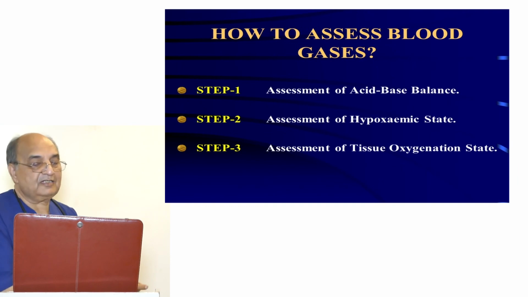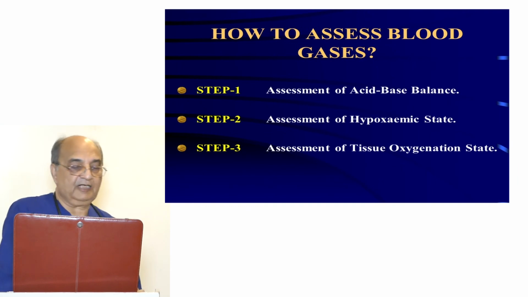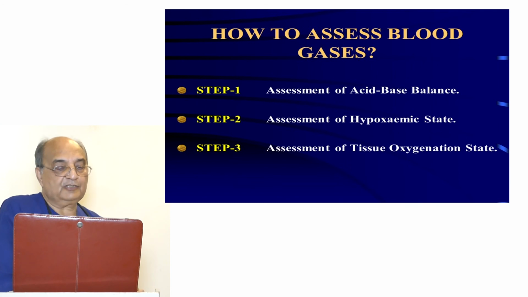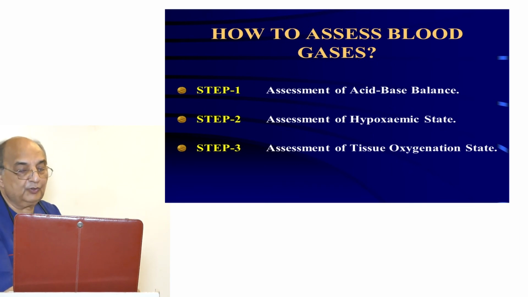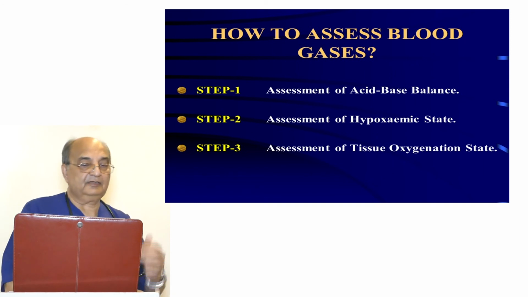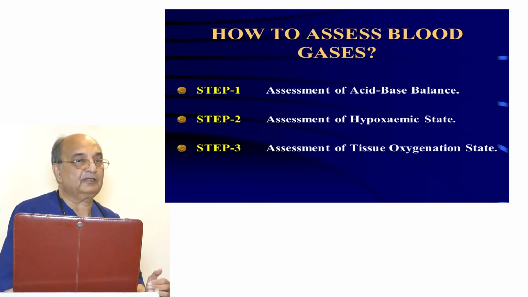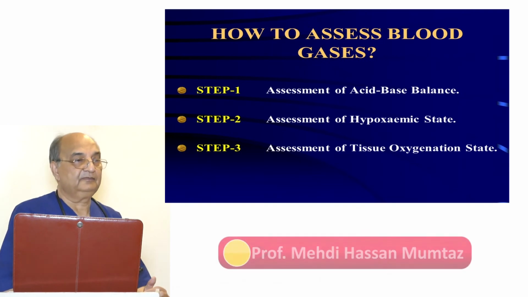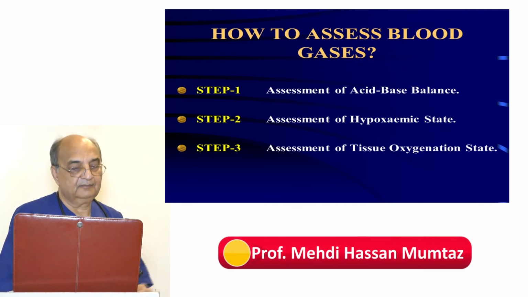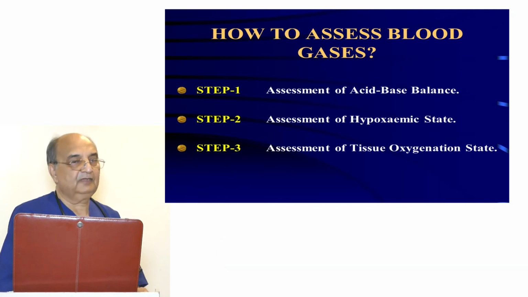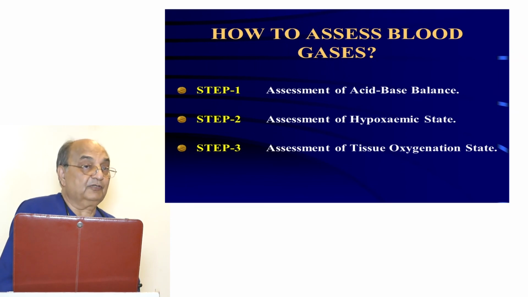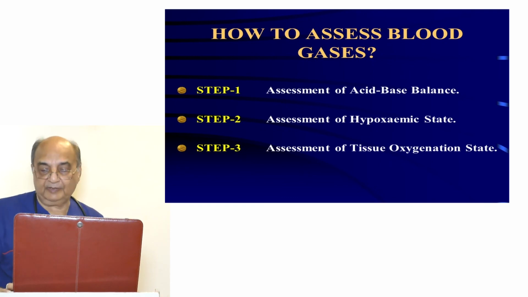How to assess the blood gases? Step 1 is called assessment of acid-base balance. Step 2, assessment of hypoxemic state. And the third is assessment of tissue oxygenation state. If you have done these 3 steps, it means you have interpreted the ABGs properly. Look at the acidity or alkalinity, then look at the oxygen status, then look at the tissue oxygenation status. Because when I give you a rehearsal, then we'll explain it in a better way.